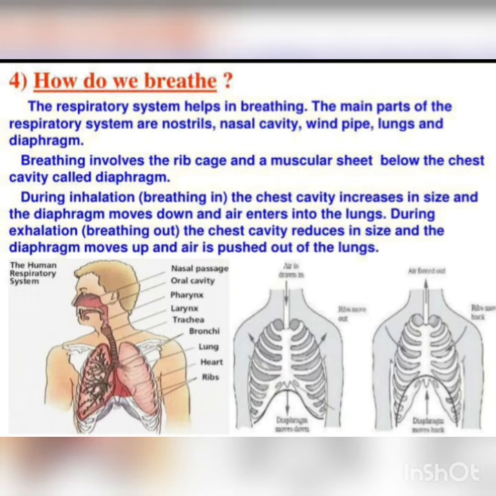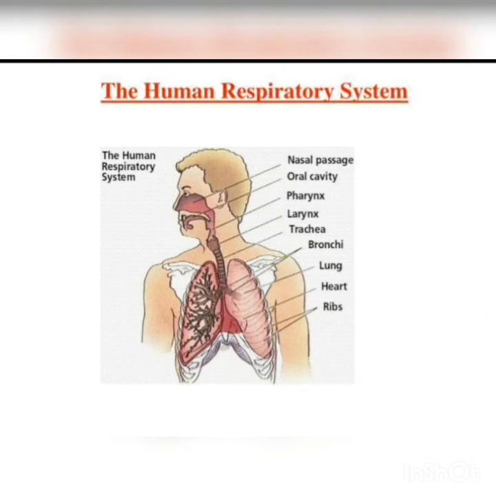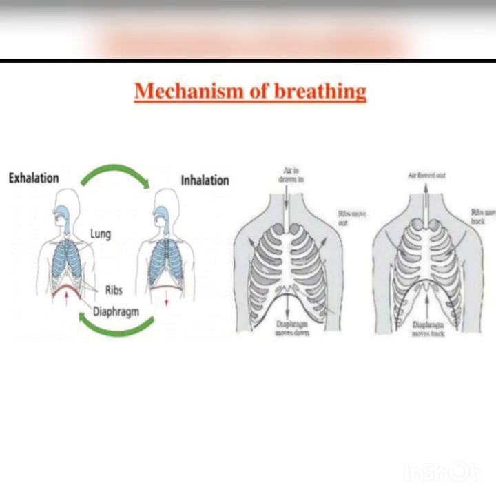lungs. In the picture, you can easily see the difference between inhalation and exhalation. So, this is the diagram of the human respiratory system. We have the nasal passage, oral cavity, pharynx, larynx, trachea, bronchi, lungs, heart, and ribs. And this is the mechanism of breathing. Look at the image carefully.